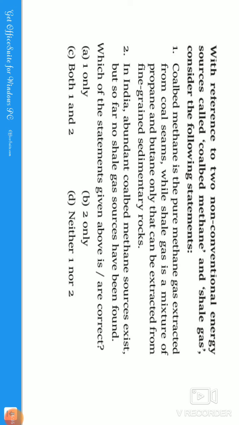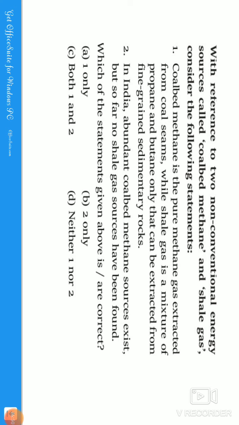Okay, so these are found in the coal deposits, formed during the process of coalification, where plant material is converted into coal, guys. It also contains very little heavier hydrocarbons such as propane or butane. These are present in the Gondwana sediments, mostly in eastern India, and also in the Damodar Valley and the Son Valley. Okay, this is about shale gas and coal-bed methane.